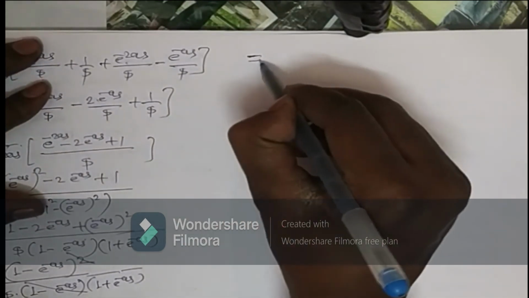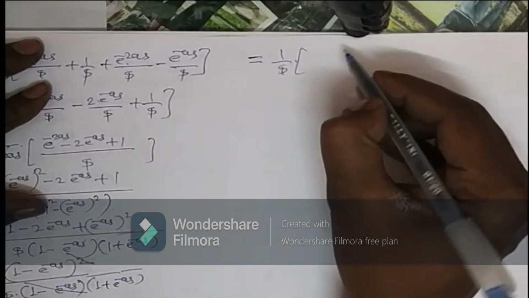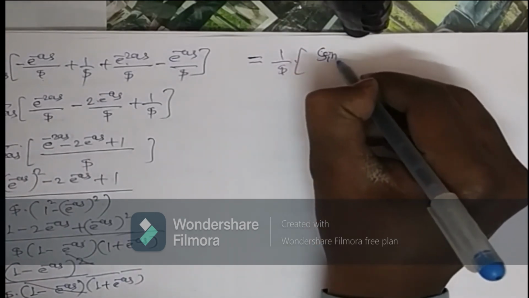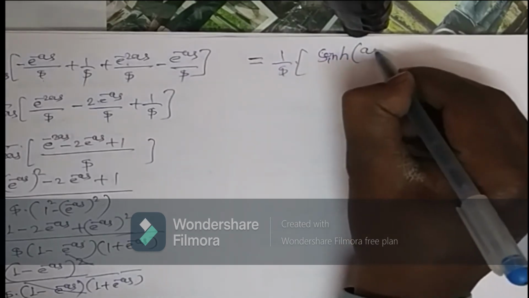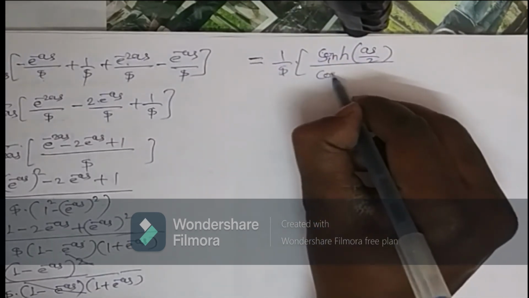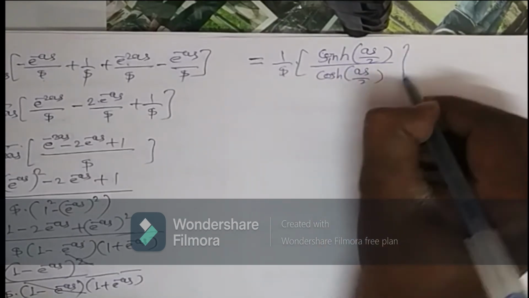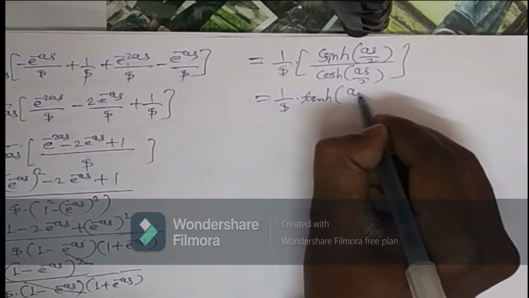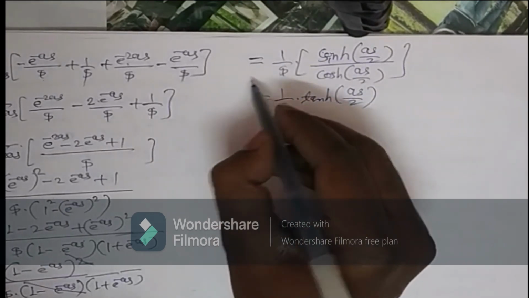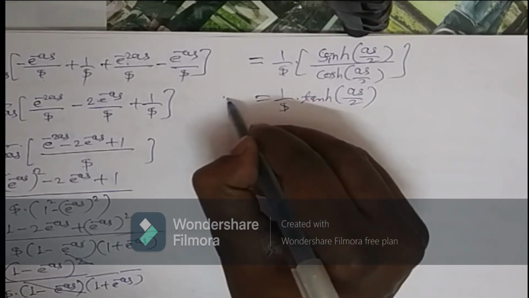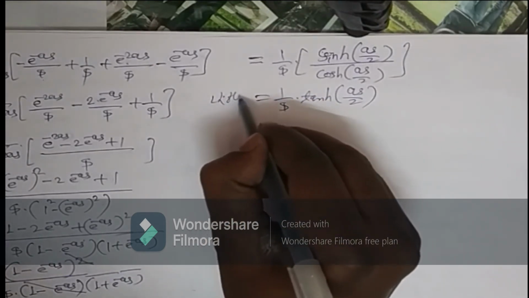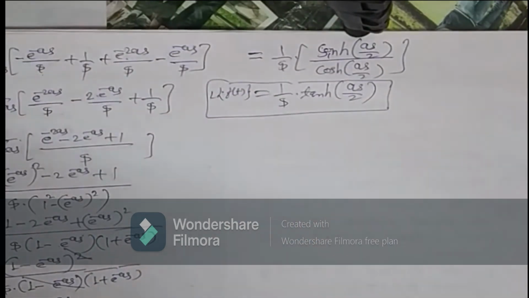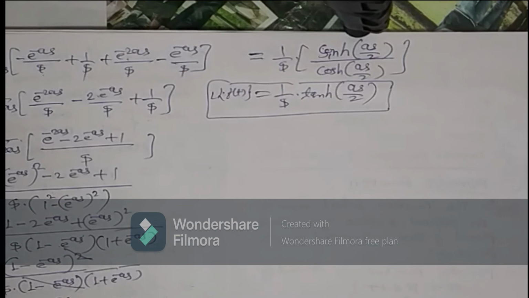This is nothing but 1 upon s in bracket, sine hyperbolic as by 2 divided by cos hyperbolic as by 2, and that is nothing but 1 upon s into tan hyperbolic as by 2. So this is your value of the Laplace transform of f of t. Okay. So in this way we can solve the examples depending on this particular type.